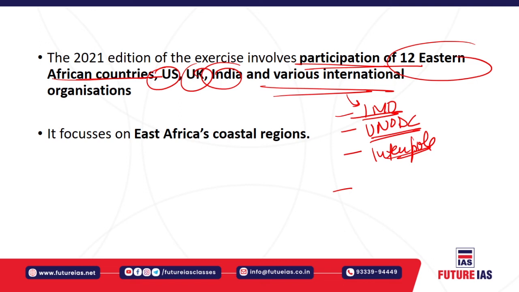So definitely, India's participation will contribute to achieving this goal, and India's commitment to the countries along the east coast of Africa as well as the western Indian Ocean is going to be further strengthened with the visit of the INS Talwar, which is currently in East Africa. It is in keeping with India's strategy towards maritime cooperation in the Indian Ocean region, that is Vision Sagar. Sagar means security and growth for all. So India has the vision of Sagar, security and growth for all, specifically in this region.